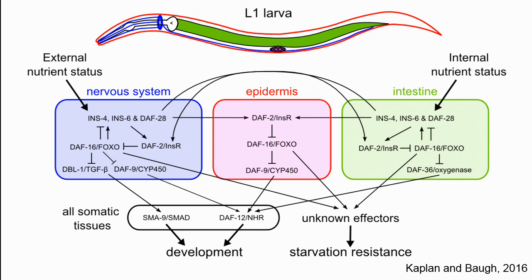Future studies can focus on trying to identify these unknown effectors between daf-16 and its effects on starvation resistance. But overall, we want to conclude that daf-16 promotes L1 arrest by inhibiting pathways that normally promote development, and that daf-16's effects on starvation sensitivity are not due to that inappropriate development.